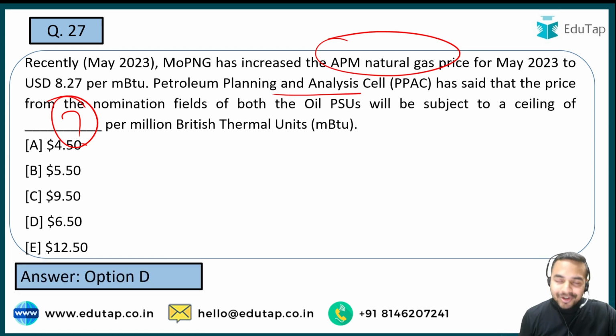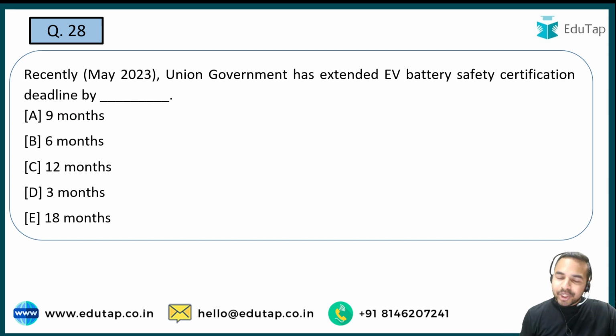So guys, when I talk about the right answer to this question, it is $6.5. Although guys, this is a trap for all of you, and if in the exam you are not able to recognize this particular kind of thing, you can just leave it, because it is not really important to attempt each and every question. You are also required to maintain your accuracy. Accuracy is also very important in the exam. Now let's move on to the next question guys.